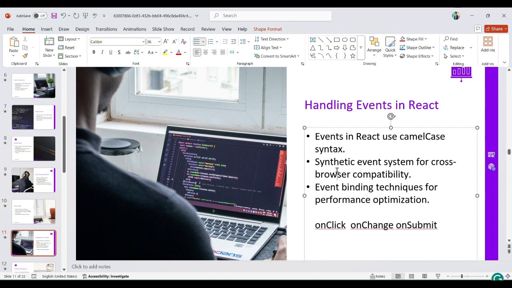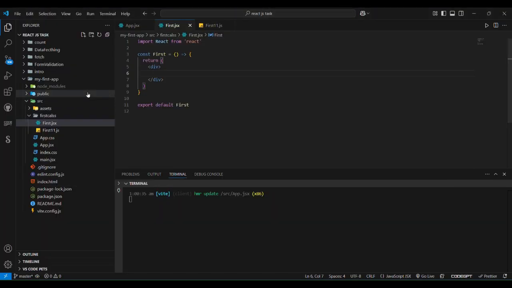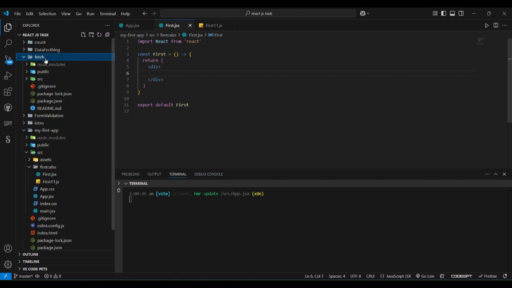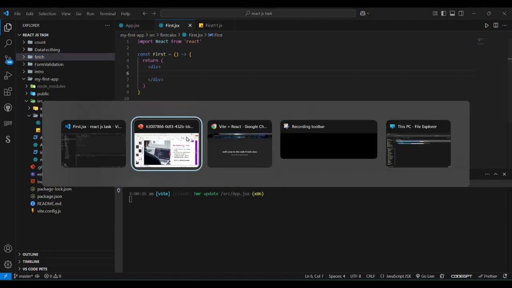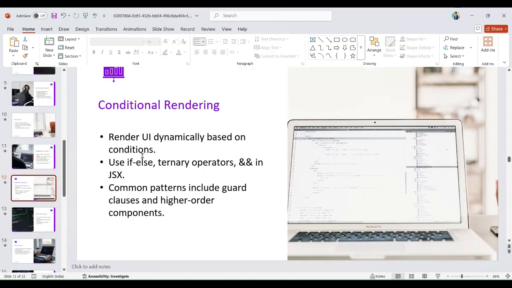A synthetic event system gives cross-browser compatibility, and event binding techniques help with performance optimization as well. Event handling means that when we click one button, another action is performed. That's called events. I can show you here. You can see the other videos I already posted.